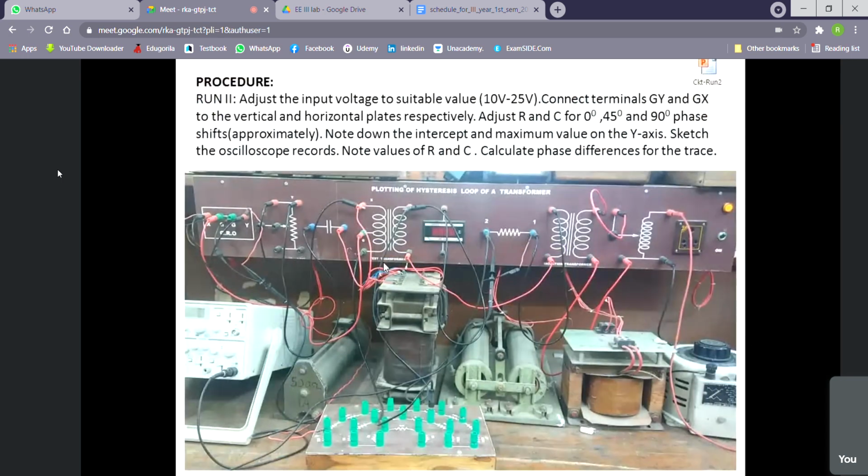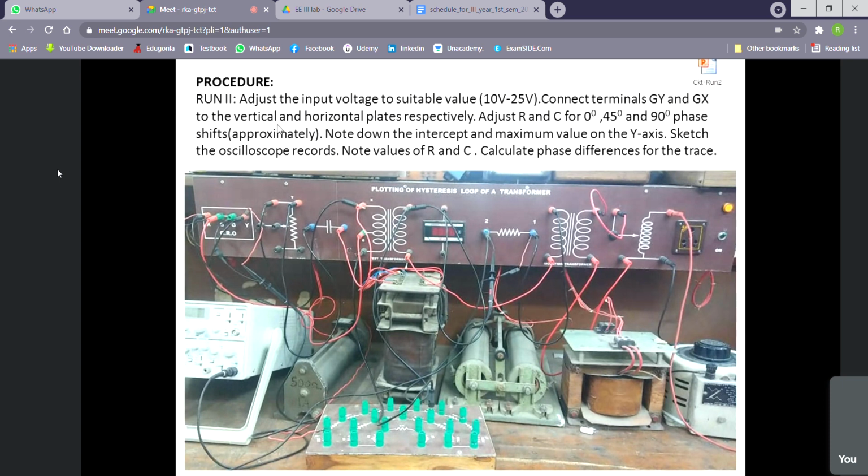So for this reason, whatever procedure I have written, copied from your instruction: adjust the input voltage suitable to 10 volt or 25 volt, because here we are measuring the phase difference between VGX and VGY. You have nothing to do with excitation current, all those. So we are not getting higher voltage, because if you take the higher voltage, then the scale will be higher in case of the oscilloscope. So we are doing the experiment in the lower voltage range.